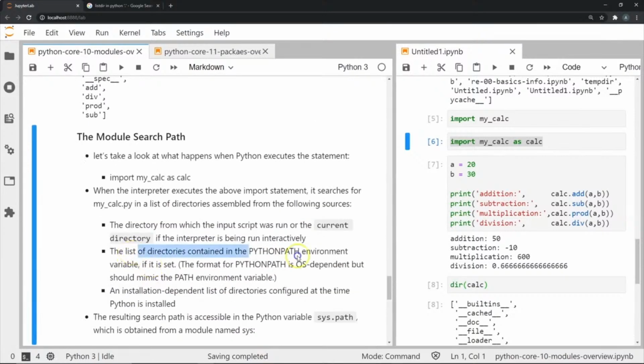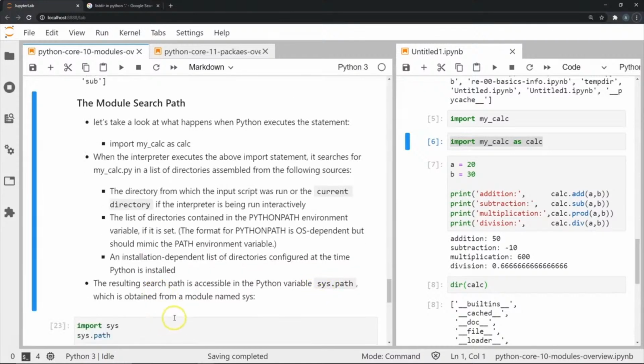Secondly, it will list all the directories contained in the PYTHONPATH environment variable that you set up, which you can also change later on. The format for PYTHONPATH is OS dependent, of course, but it should mimic the PATH environment variable that we see in Windows systems. And then the other source is an installation-dependent list of directories configured at the time Python is installed. The resulting search path is accessible in the Python variable sys.path, which is obtained from a module named sys.